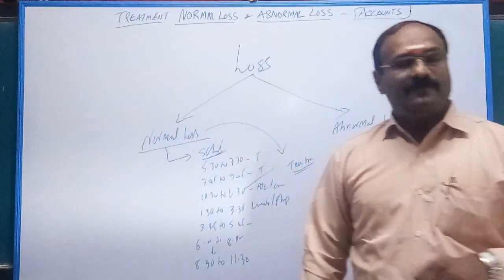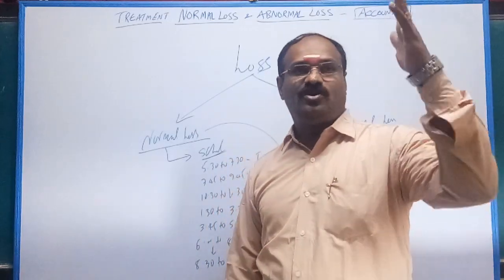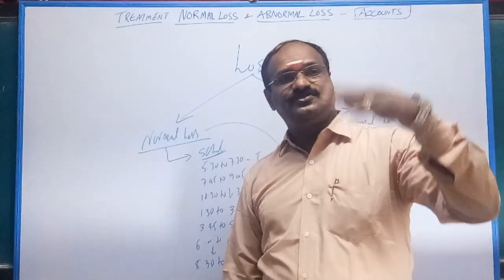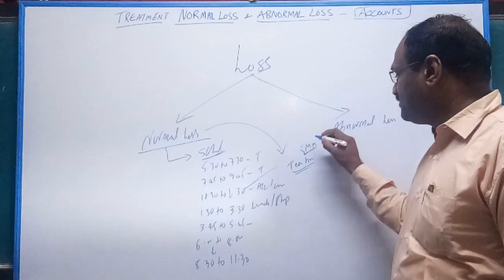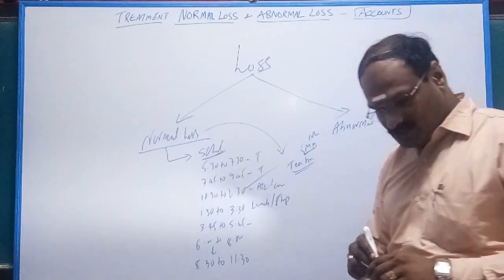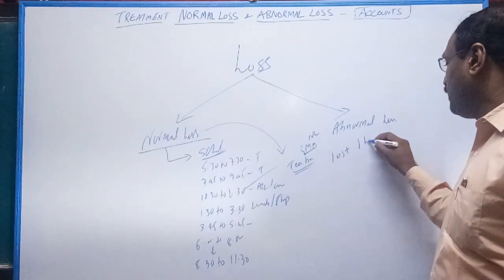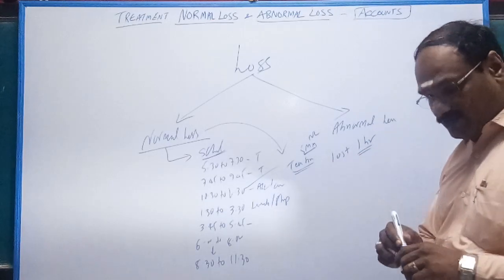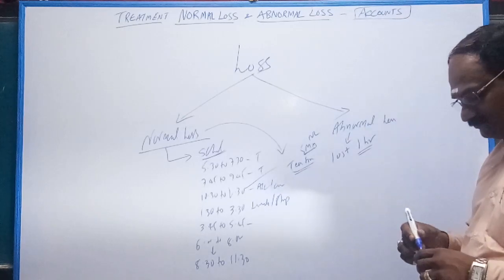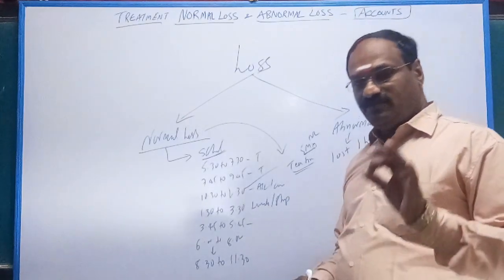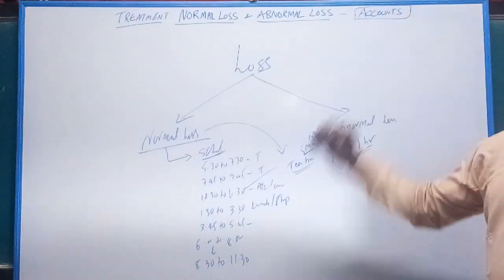While your mummy prepares tea, you are simply sitting in front of the TV, songs going on. Tea break is 5 minutes, this is normal loss. After watching TV, almost you lost 1 hour. This 1 hour is nothing but abnormal loss. In simple terms, a loss which cannot be avoided is normal loss. A loss which can be avoided is abnormal loss.